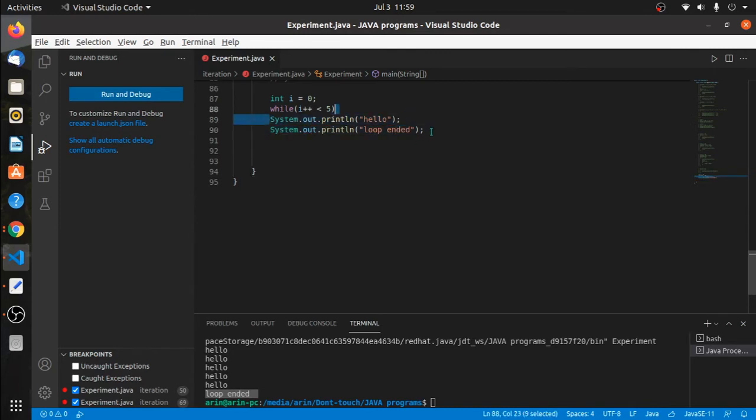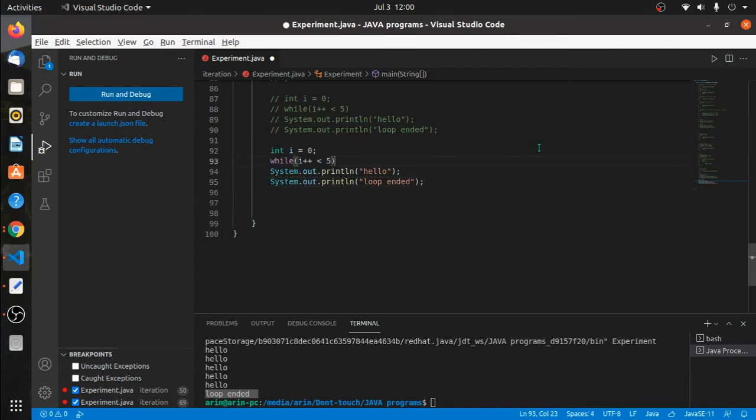Had this statement also been included in the loop body, we would have seen loop ended being printed 5 times, right? But this did not happen. We only get hello being printed out 5 times. Comment this out. We'll create a fresh example.